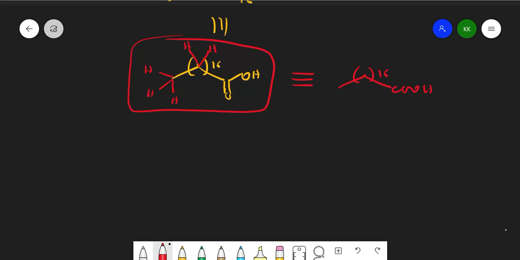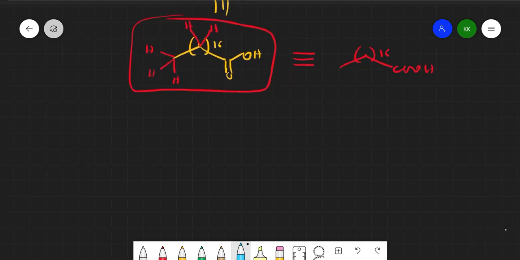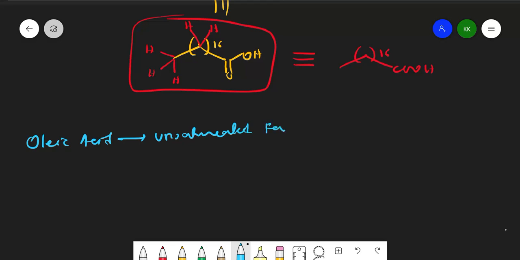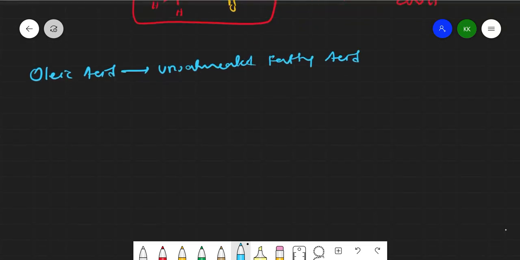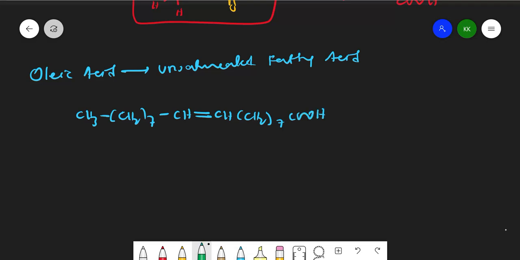Similarly, we have so many. If you want unsaturation, for example, here I have this structure: oleic acid. It is also an unsaturated fatty acid. Its structure, if I want to show: CH3, CH2 7 times, CH double bond CH, again CH2 7 times, COOH, right? So this is the formula of it.